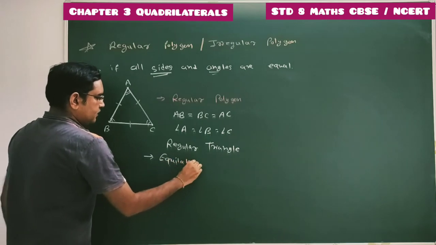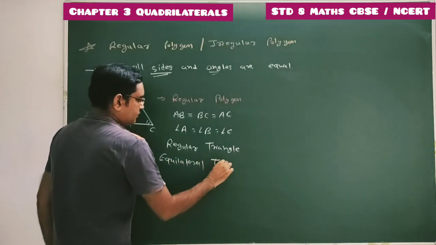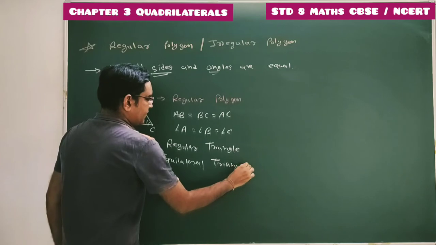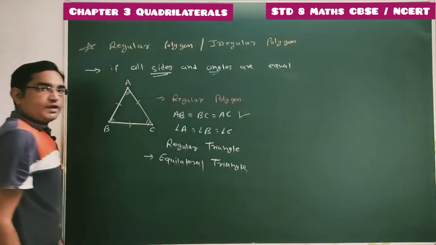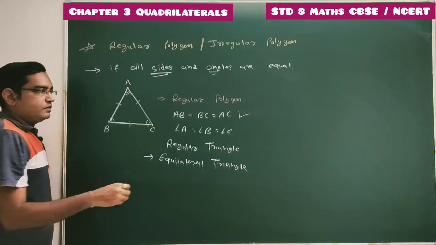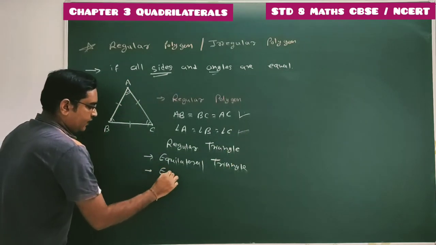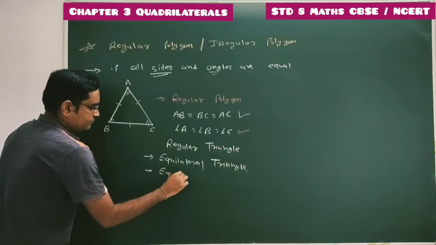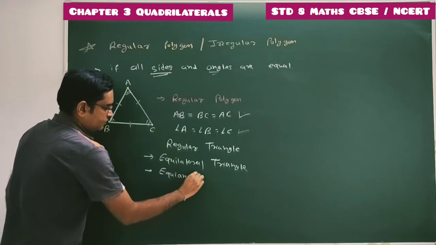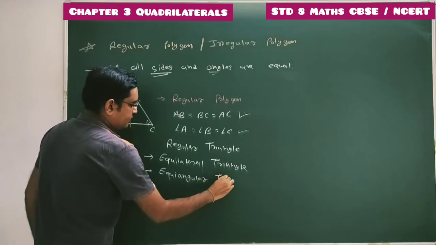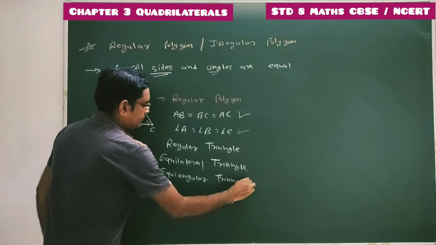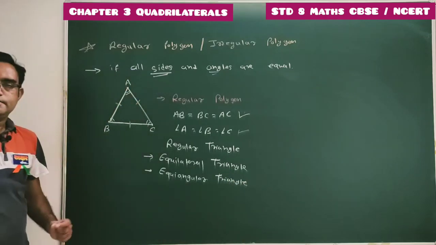Equilateral triangle: all 3 sides are equal. As all 3 sides are equal, its 3 angles will be equal, so it is also known as an equiangular triangle. Clear?